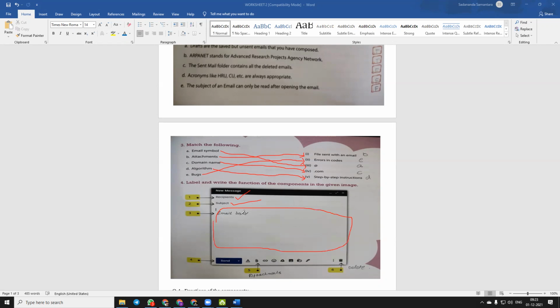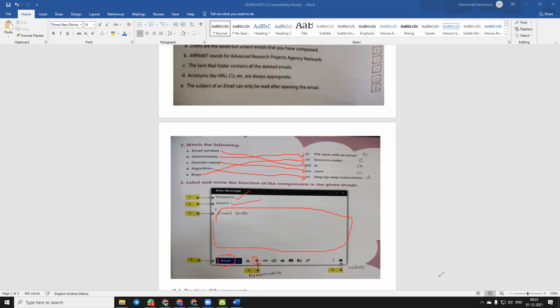Okay, so you have to write down email body. Then fourth one is send. This symbol represents attachments, and the dustbin symbol, sixth one, represents delete button. Okay,